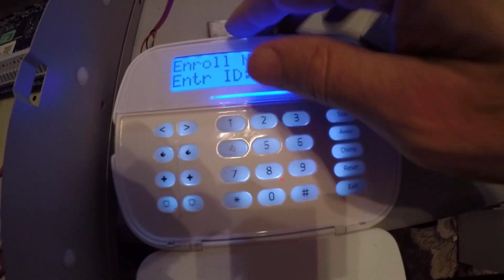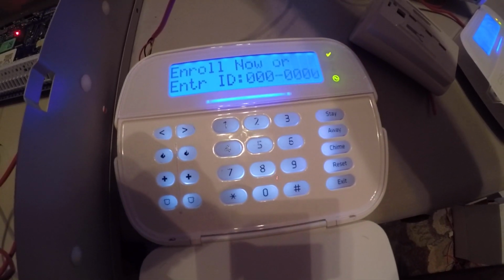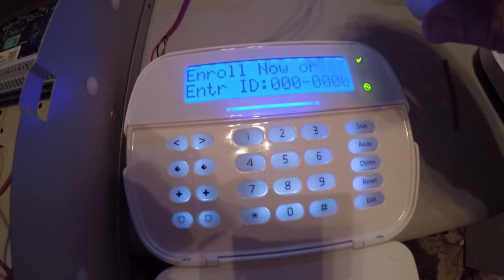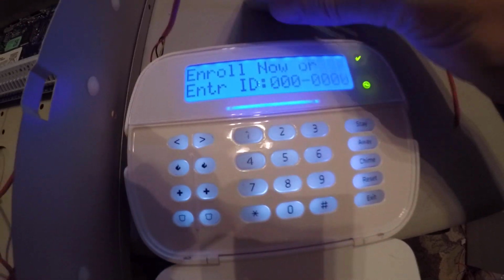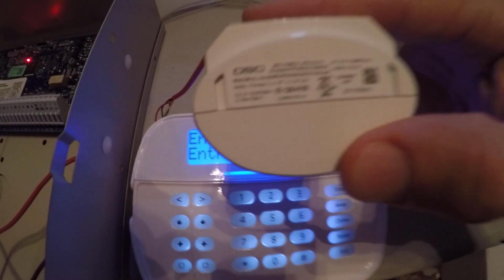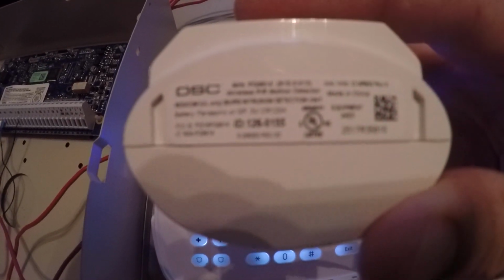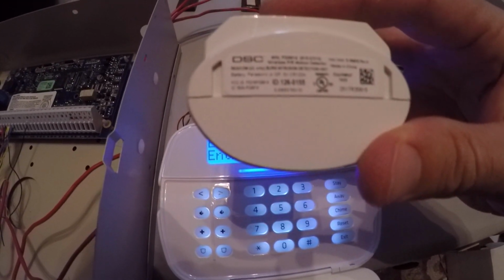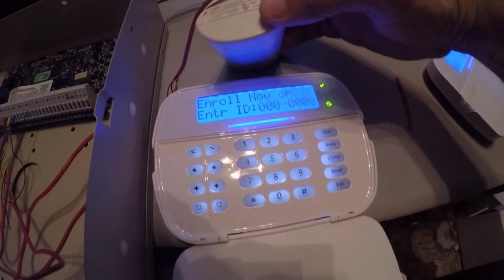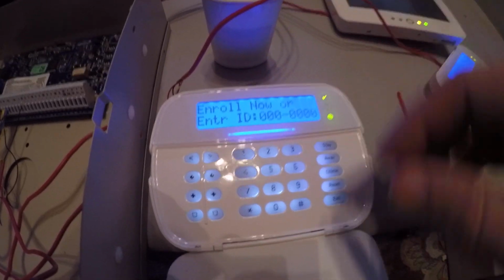On these motions, and this is something they're not going to tell you in any manual, and you're probably not going to be able to find this anywhere online. You'll get these motions. You'll see this motion has an ID. It says 126. Watch what happens when I try to enter this ID.